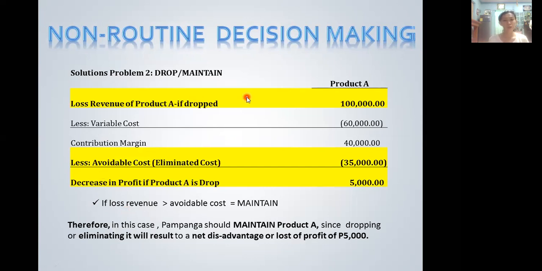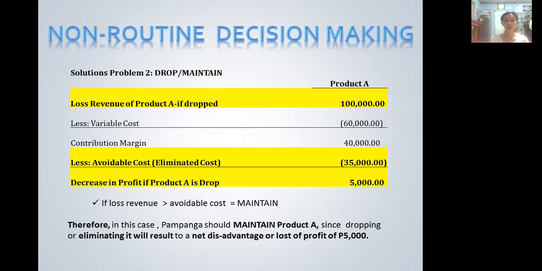So what do we do? For product A, if ever we drop product A, the loss of revenue will be 100,000. It's the sales on product A. We are going to lose it if we drop this product line. Then it will be less the variable cost, which is 60,000. The contribution margin supposed to be earned is 40,000 pesos.